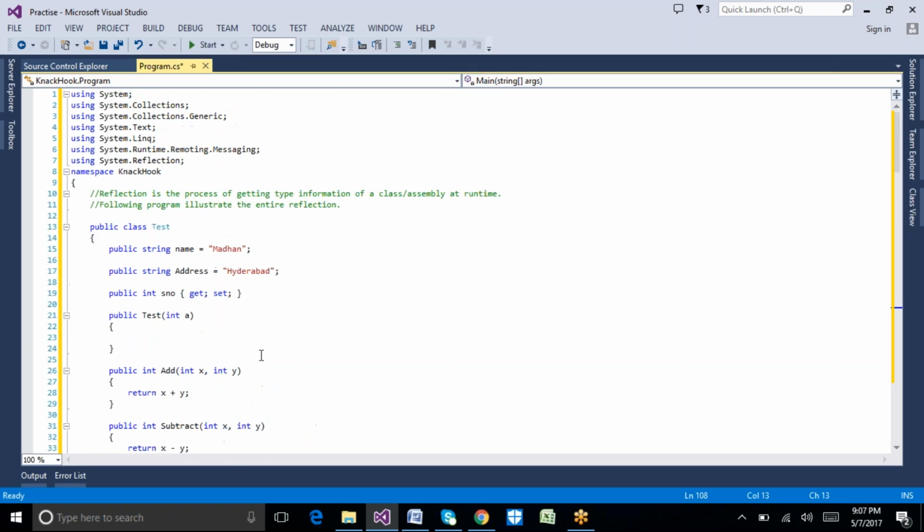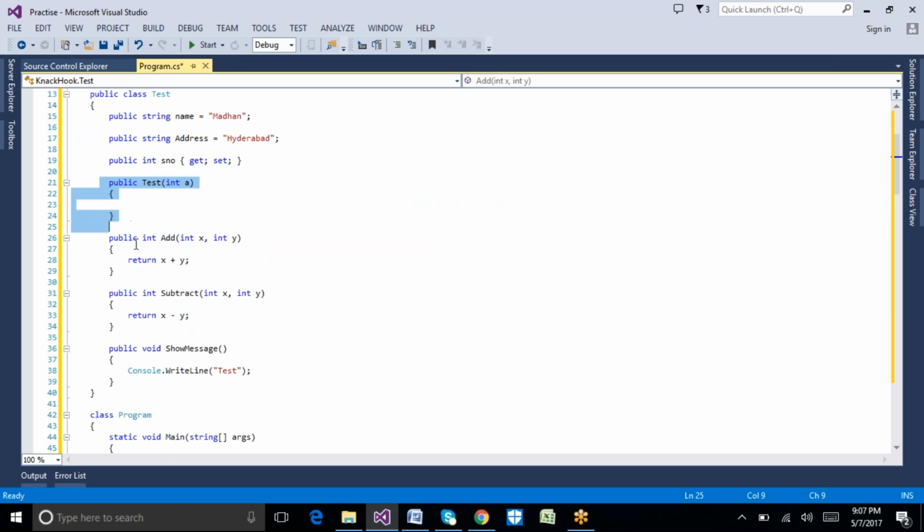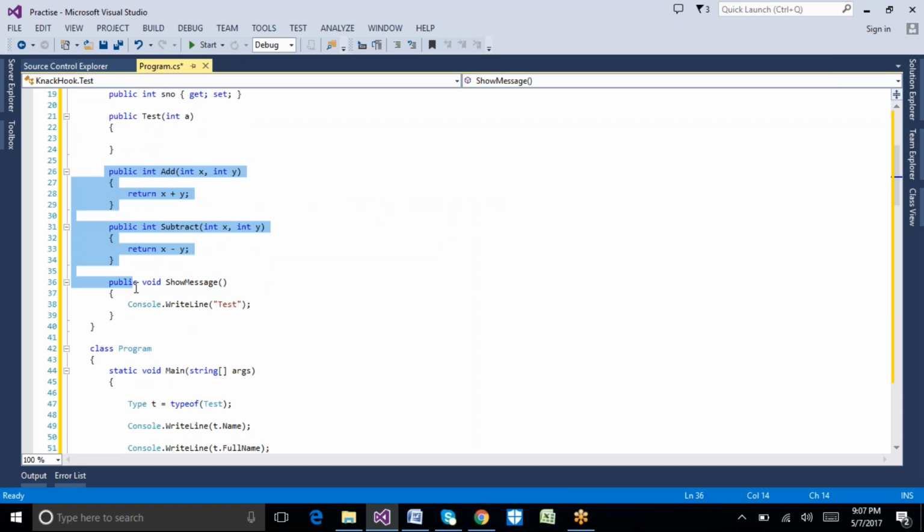What is the metadata of a class? The name of the class, what member variables are there, what properties are there, what constructors are there, what methods are there. If I want to get all that information at runtime, then that is called reflection.